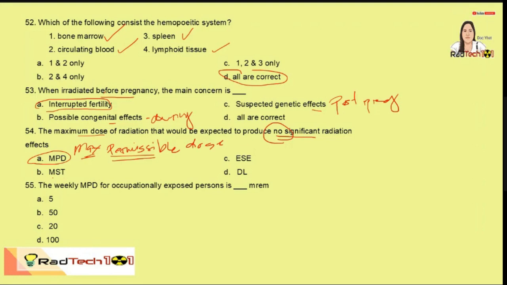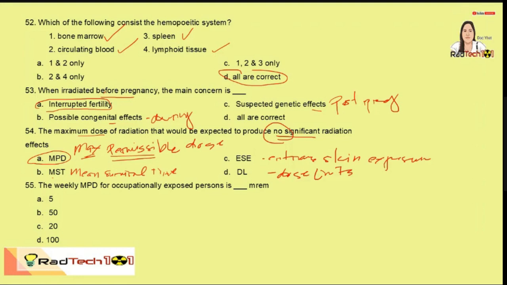MST refers to the mean survival time. So yung time from exposure to death. So this is mean survival time. ESE refers to entrance skin exposure. And DL for dose limits.